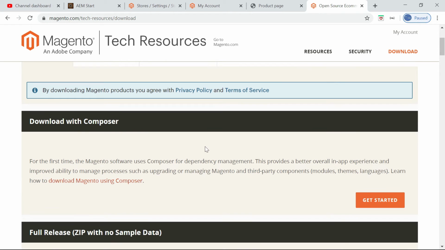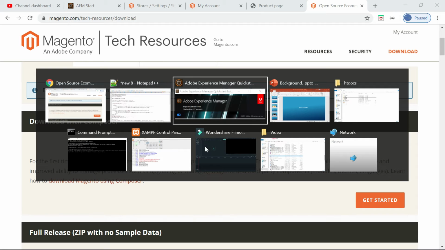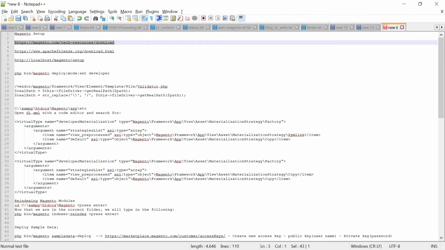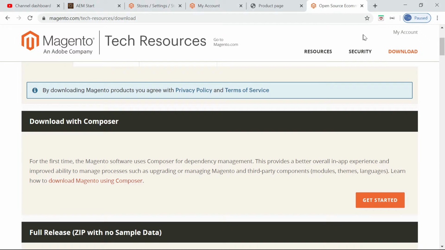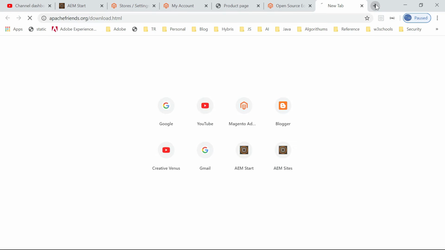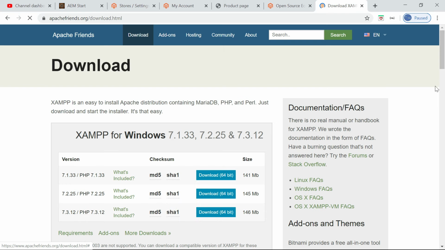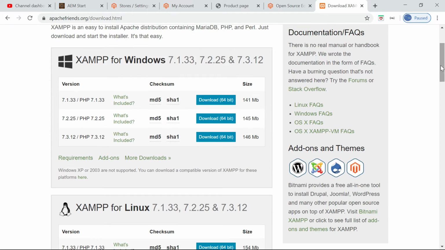Okay. Yeah, I downloaded this based on your requirement. You can download and install that. So I installed through XAMPP server. The XAMPP server also can be downloaded because I am configured in Windows server. So I downloaded the XAMPP server, the latest Windows version 7.3.12. Yeah, I downloaded this and configured.